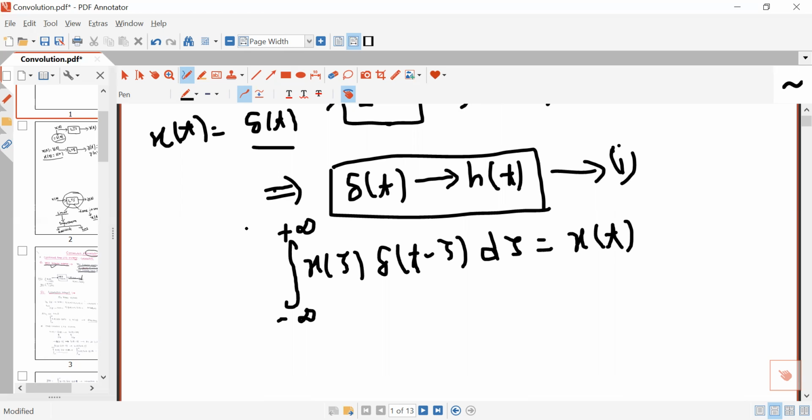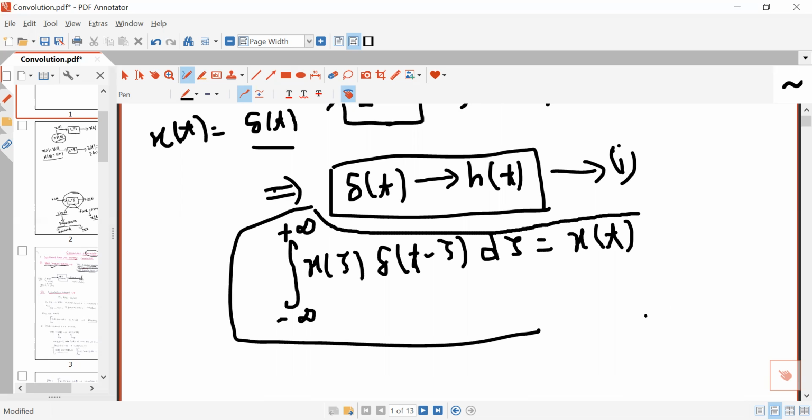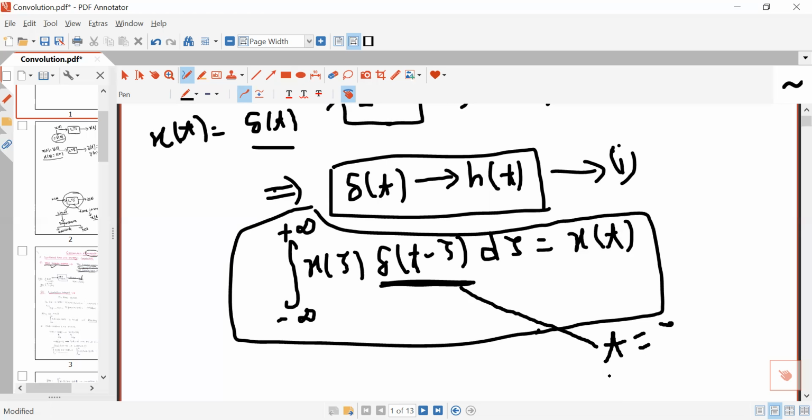Just go through and revise that property. Why does this happen? Because delta(t minus t naught) is 0 everywhere except at t equal to t naught. At t equal to t naught, its magnitude will not be defined; it will be infinity. So everywhere else this product will be 0.